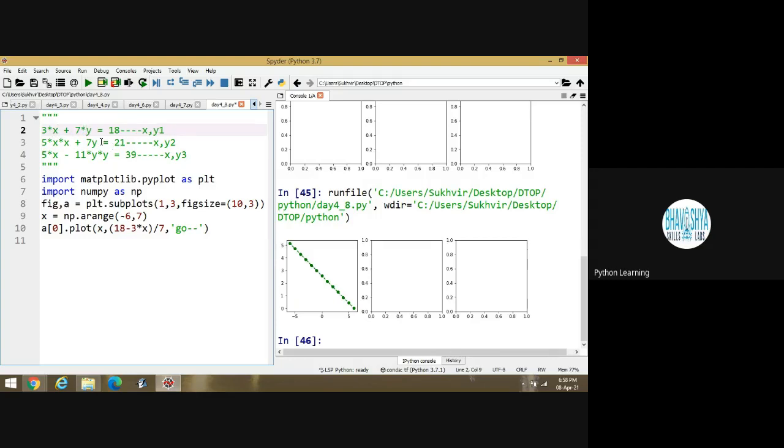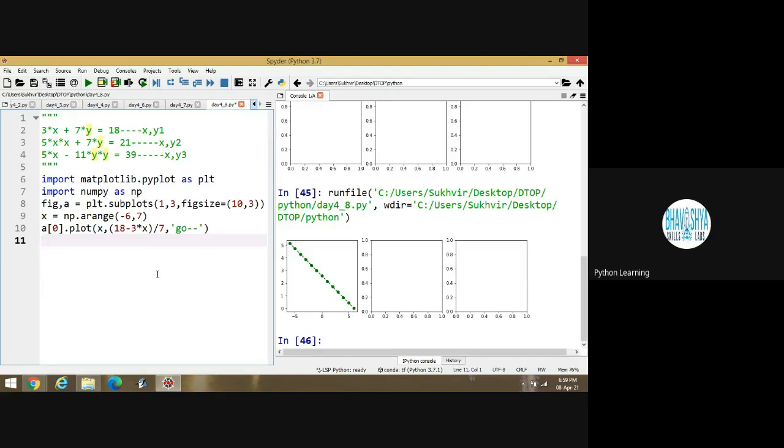Comments do not make a difference. These are comments, nothing else. So here I have to write 3 star x. 3x is nothing. If I have to multiply, I have to write 3 multiply x. Is it okay? 3x is nothing. Is it clear? Is the first graph clear or not?